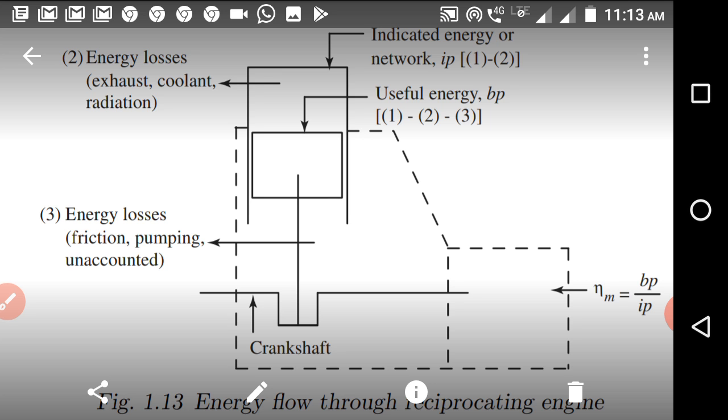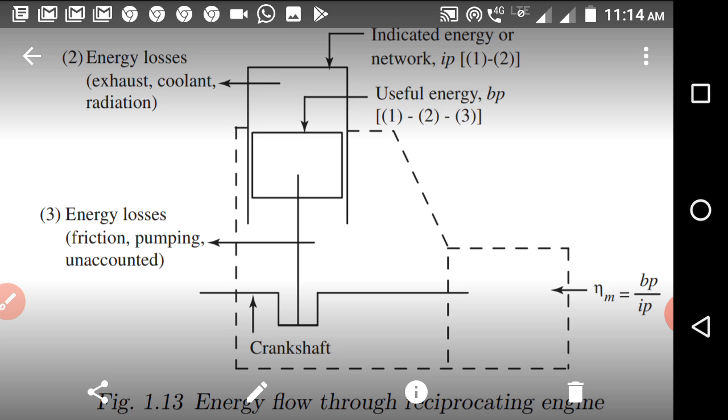This whole process happens in the rope brake dynamometer, and with its help we easily and directly find the brake power. That is the useful power, and this is the first utilization of heat energy. We know that 100% is the heat input we are supplying, and the first conversion is to brake power.